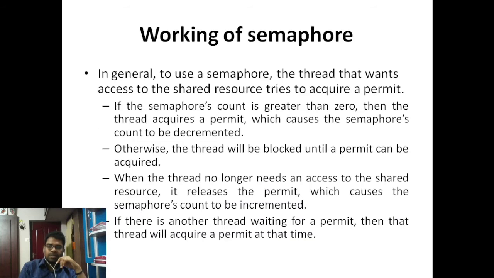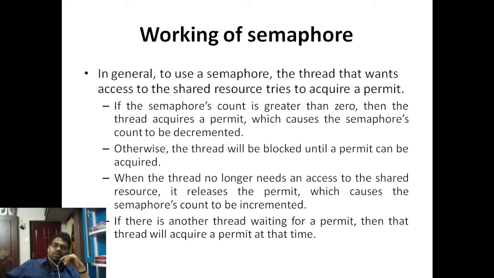Okay. Working of semaphore. In general, to use a semaphore, the thread that wants access to the shared resource tries to acquire a permit. So before accessing the content inside the class, first the thread needs to get the permission to access it. If the semaphore's count is greater than 0, then the thread acquires a permit, which causes the semaphore's count to be decremented.